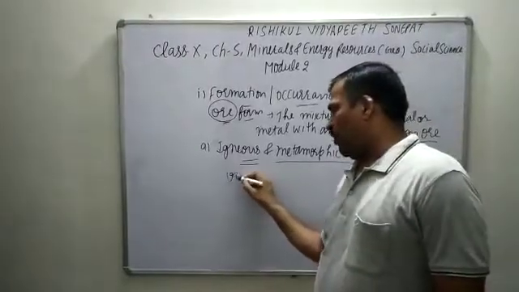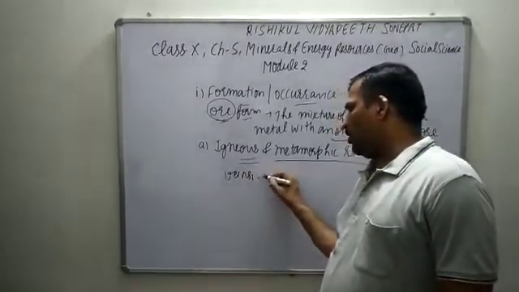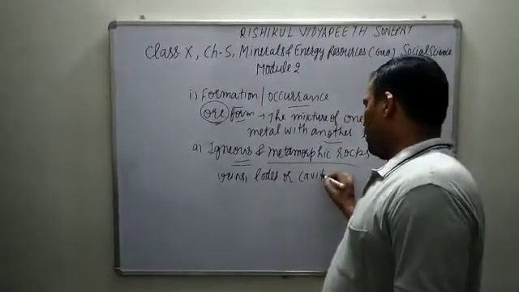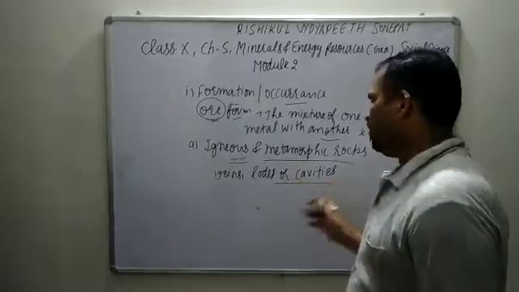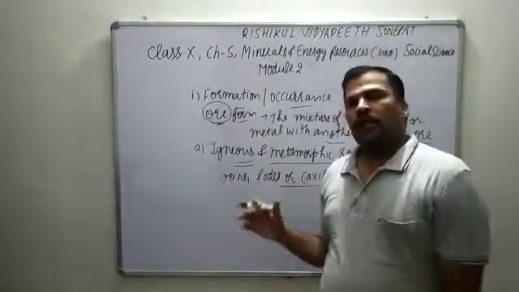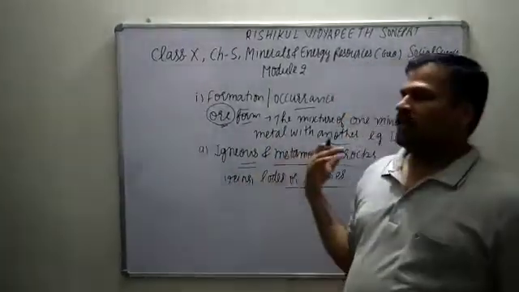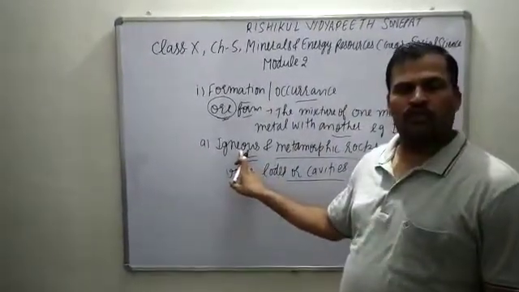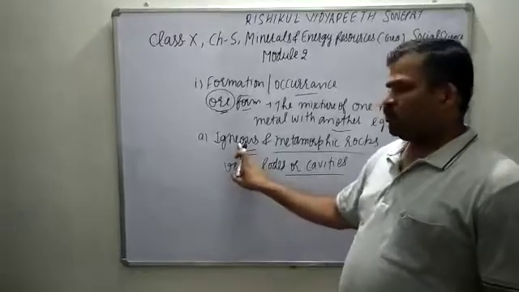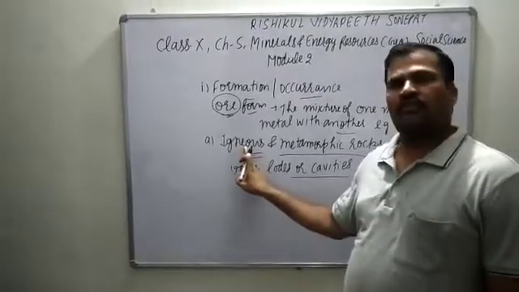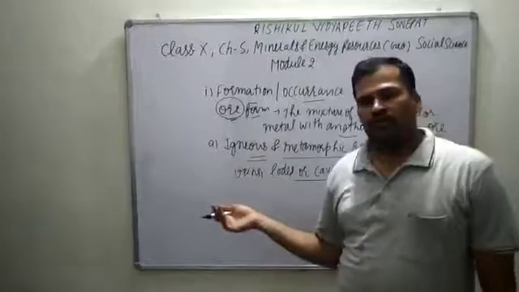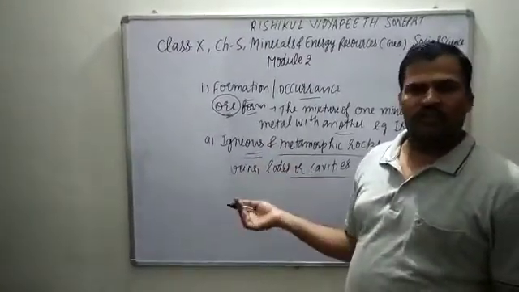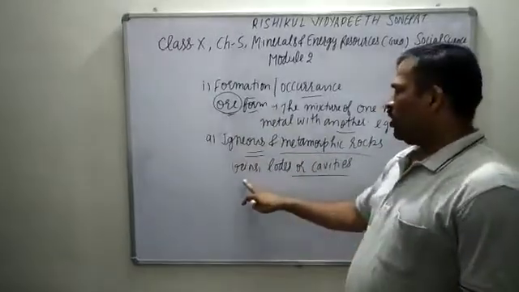And in what form? They are found in the form of veins, loads or cavities. How are they found? For example, this is an igneous rock. You can see that black soil is formed from igneous rocks. It is of black color, but igneous rocks may be of different colors. It is not only black. Brown is there, even grey color is there, and chocolatey color is there. So different colors are there. So how are they found?